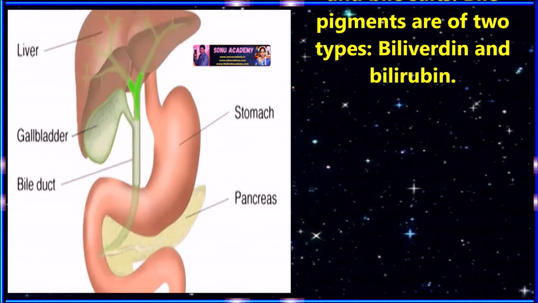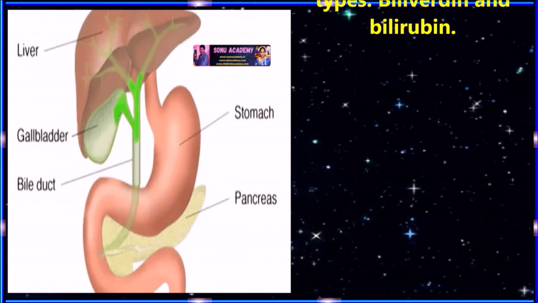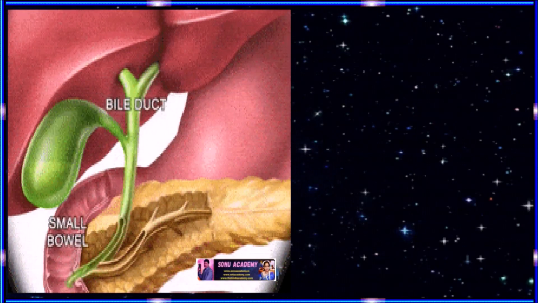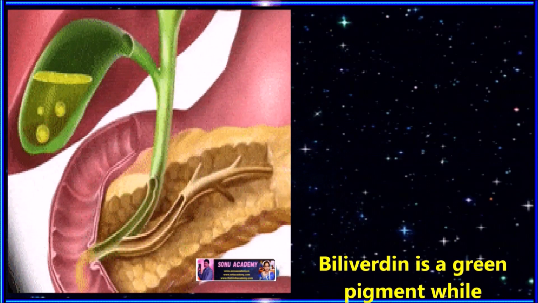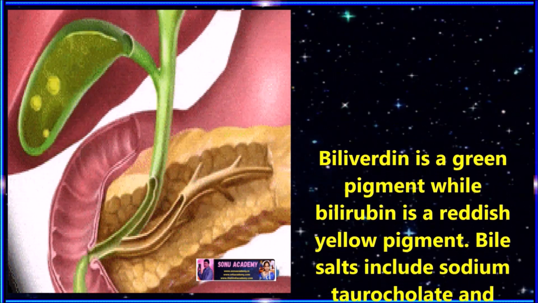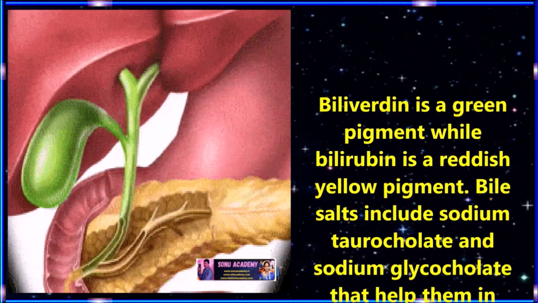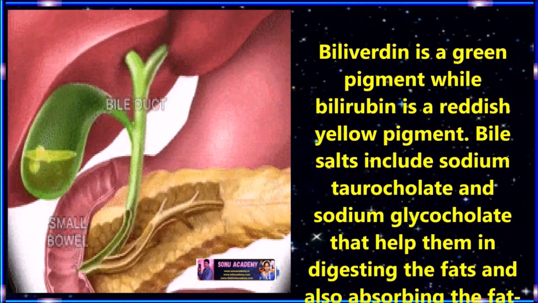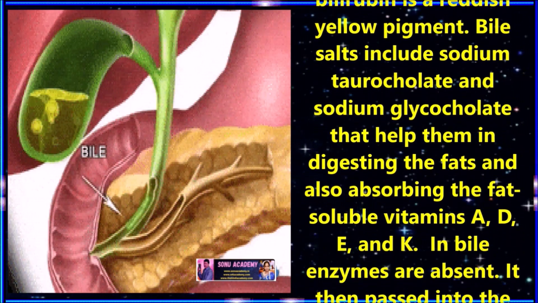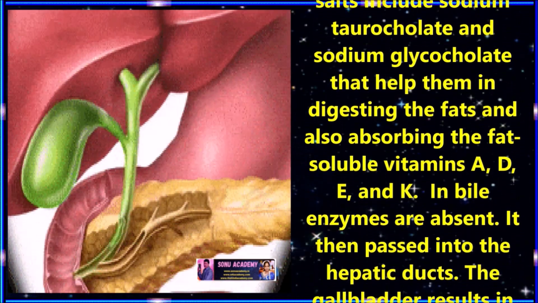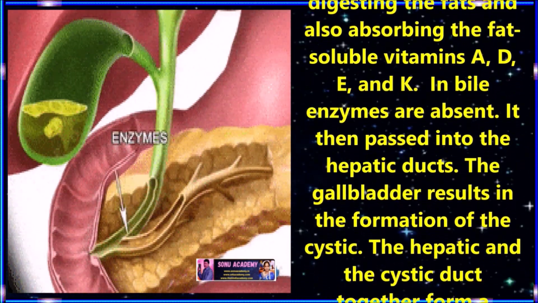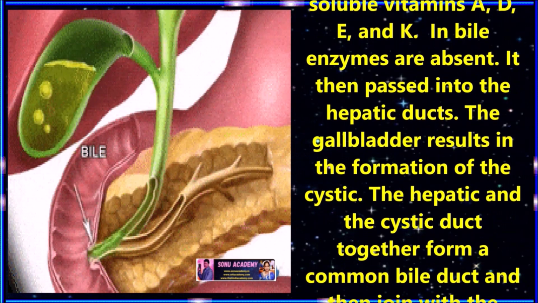The bile pigments are of two types. One is biliverdin and the second one is bilirubin. Biliverdin is a green pigment while bilirubin is a reddish yellow pigment. Bile salts include sodium taurocholate and sodium glycocholate that help in digesting fats and also absorbing fat soluble vitamins like vitamin A, D, E and K. In bile, enzymes are absent.